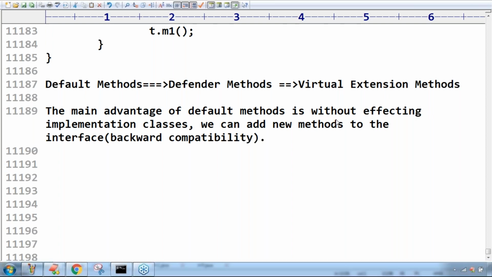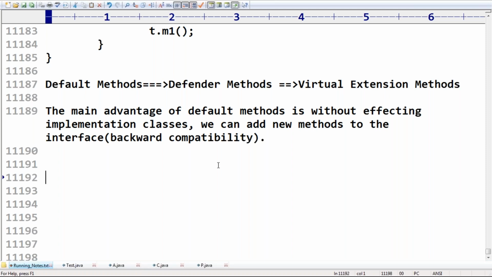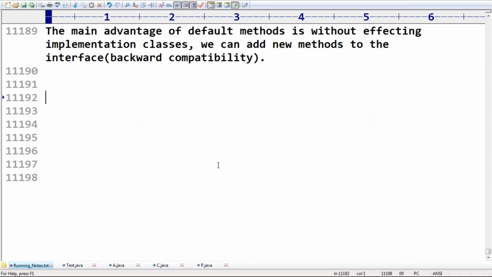Everyone got the point to understand what is the need of the default method? Why is it the defender method, or why is it the savior method? It saves. Do you know what we call implementation classes? That's why. Next, here there is an implementation class. If it is required, it can use it, or otherwise it can override also, no problem at all.